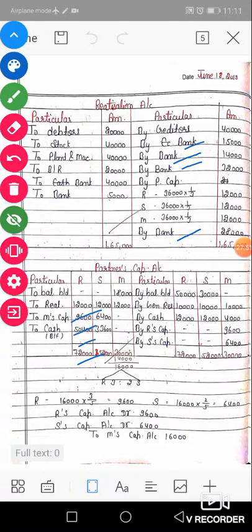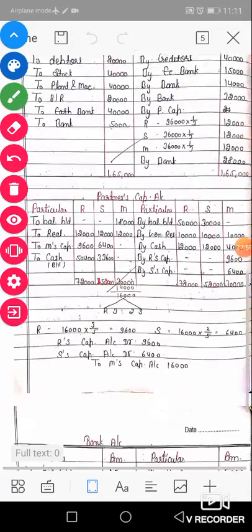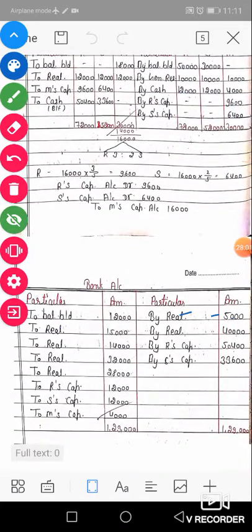Okay. Same in the case of the capital account. There are by cash entries. Yes, there are three amounts of by cash. These amounts are also transferred to our cash account by Ram, Sham, and Mohan, 12, 12, and 4,000. So all by cash and by bank are transferred to the DR side, because by bank represents receipt of cash, and receipt of cash is transferred to the DR side of the cash account.